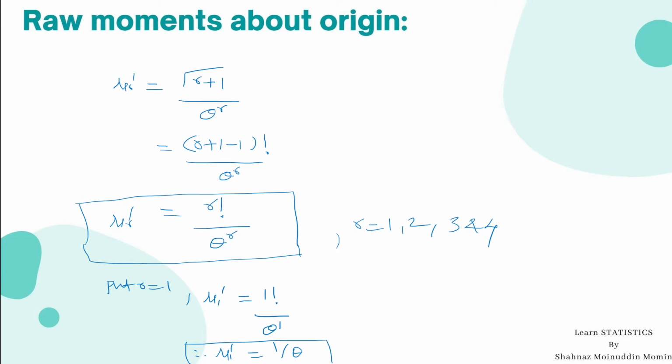This is the first raw moment, and which is same as expectation of x, that is the mean of random variable x, the mean of exponential distribution, 1 upon theta.